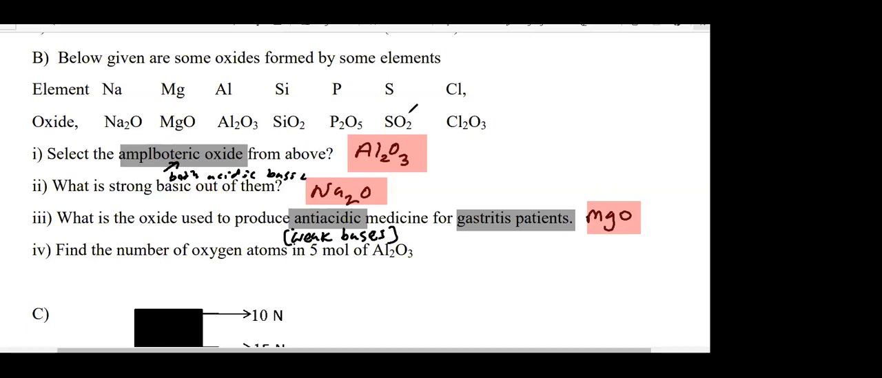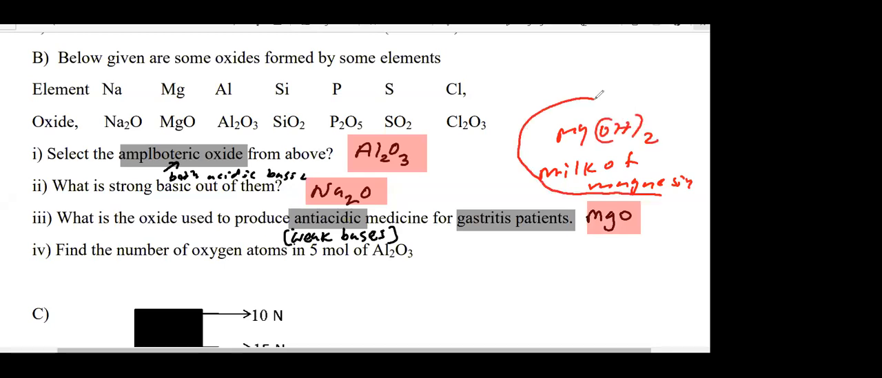You get various pills now for gastritis, like Digene, and all these contain weak bases. This is actually called milk of magnesia. What is the commercial name? Milk of magnesia. That is magnesium hydroxide. Oxides and hydroxides of magnesium are weakly basic.